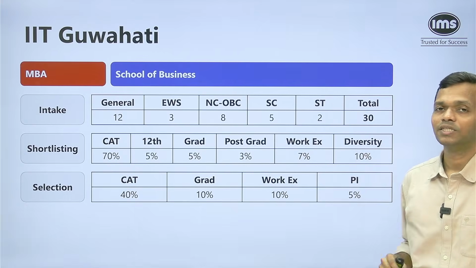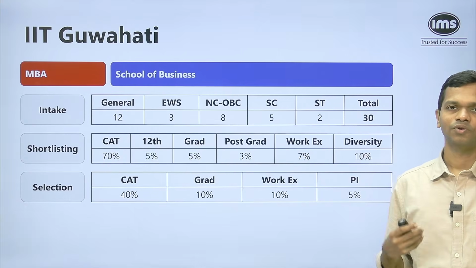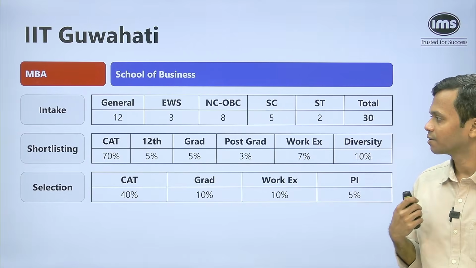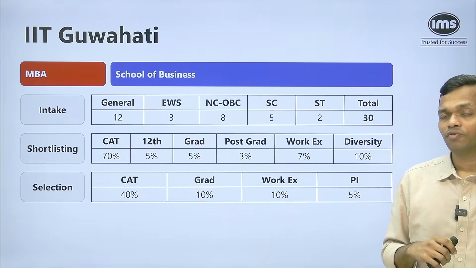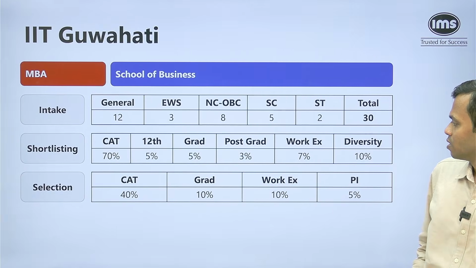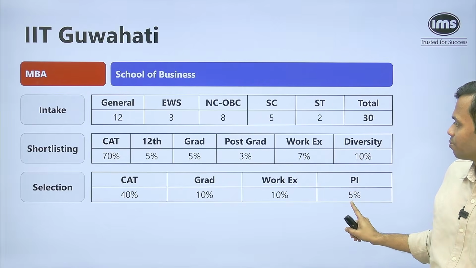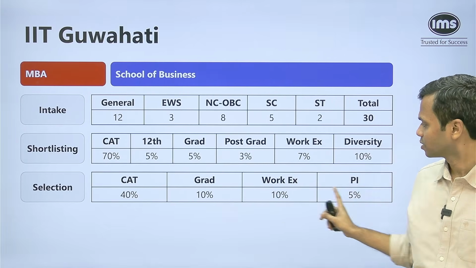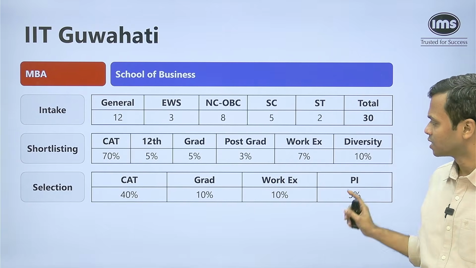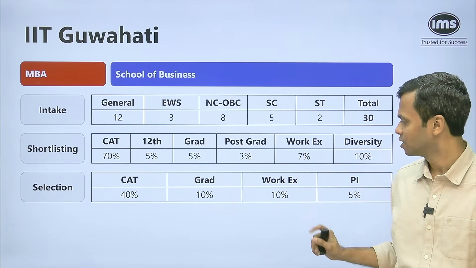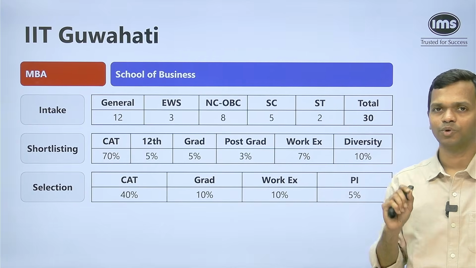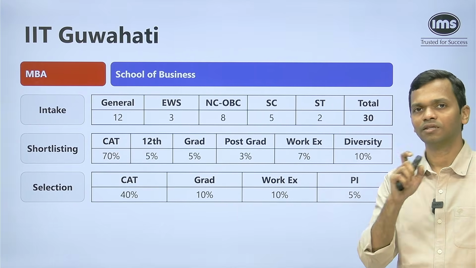WorkX 7% and diversity 10%, which is huge. So if you have diversity, 10% is what you can use. Selection, final weightages, CAT 40%, graduation 10%, WorkX 10% and PI 5%. Okay. I think there is some mistake that has happened here. We will rectify this, but because the weightages are not adding up, we'll fix this particular mistake. I didn't realize it at the time of making the presentation, but we'll fix this up. Okay, so don't worry about that. We'll make a rectification here and put the exact data in the description of the video.